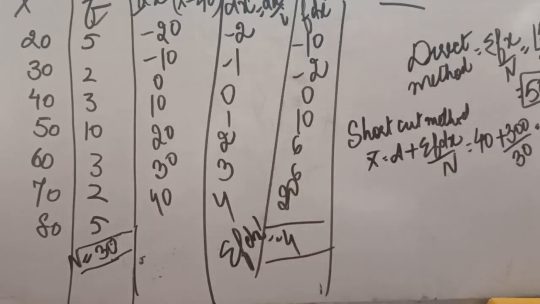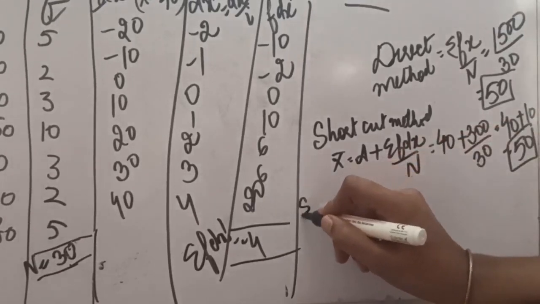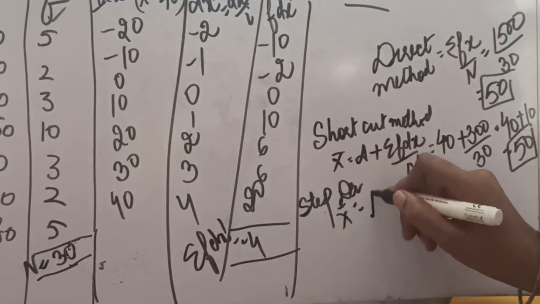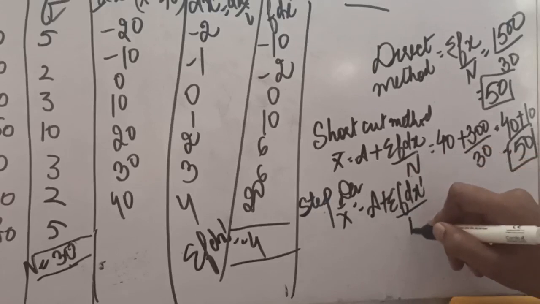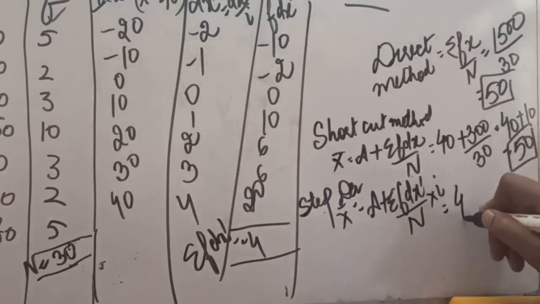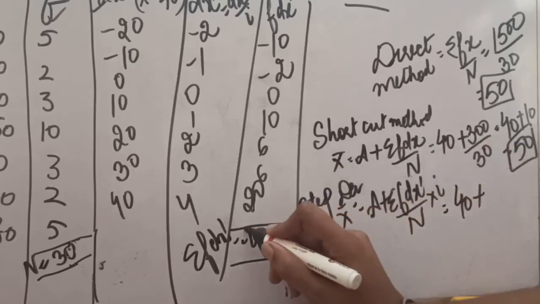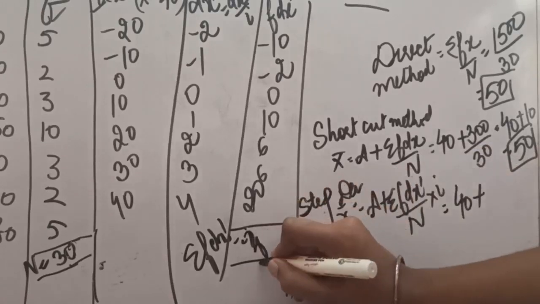So now let us put the values in our formula, that is the formula of step deviation. Under the step deviation, our mean was A plus sigma f dx dash divided by n into I. Assume mean was 40, and f dx dash comes out to be 30.